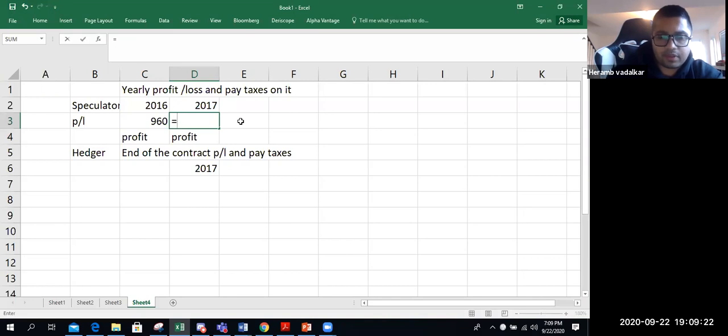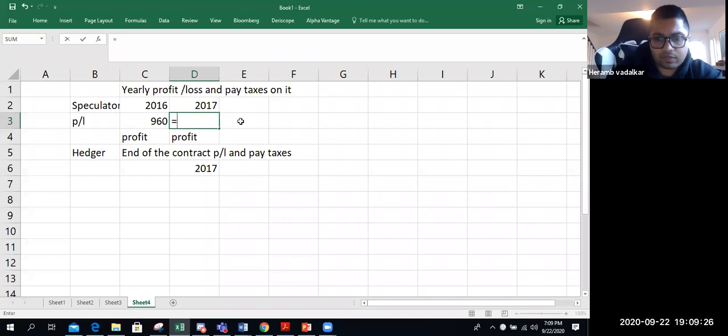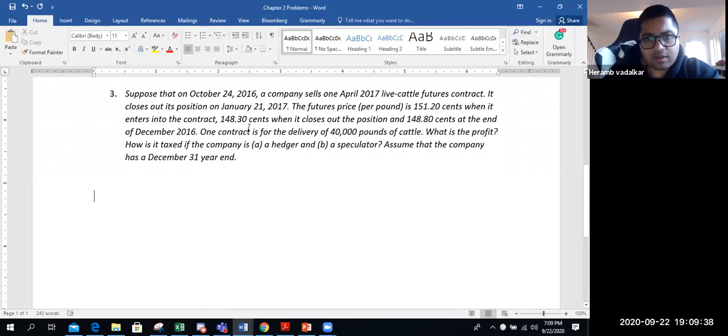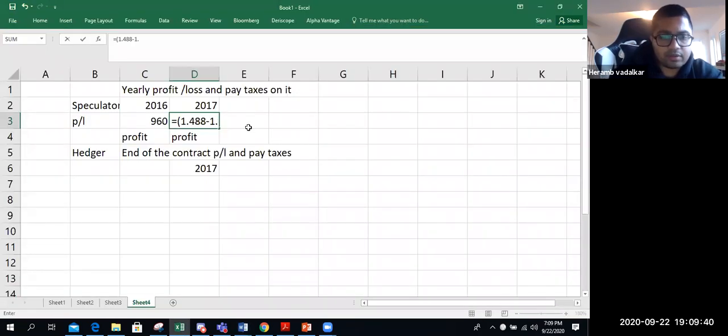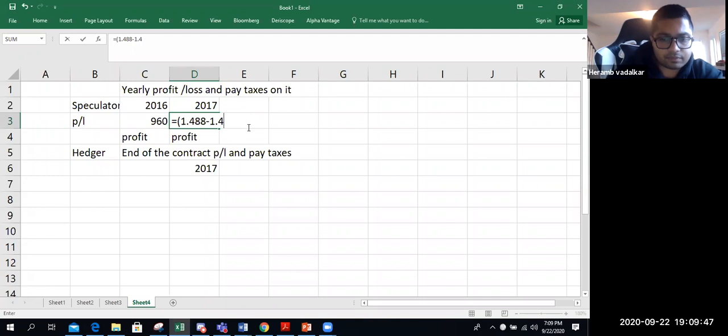The profit is 1.488 minus 1.483, into 40,000.